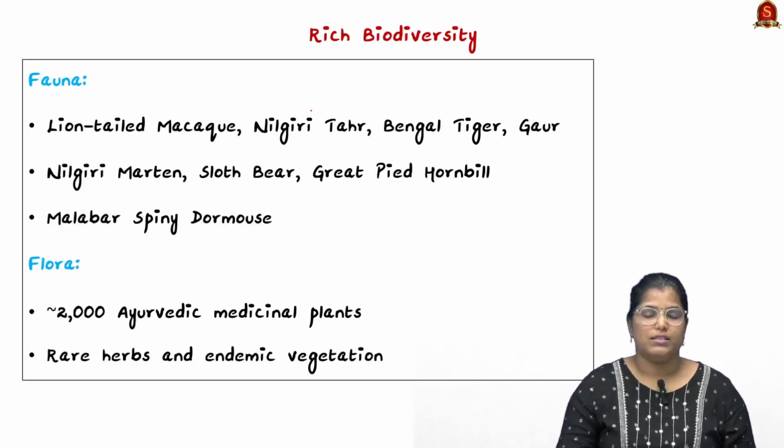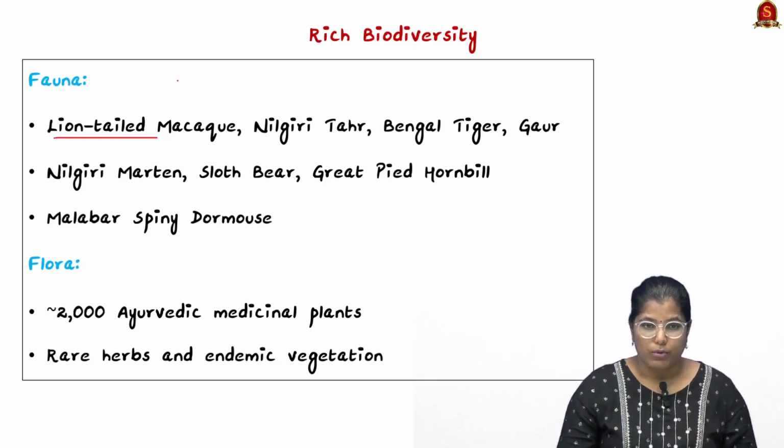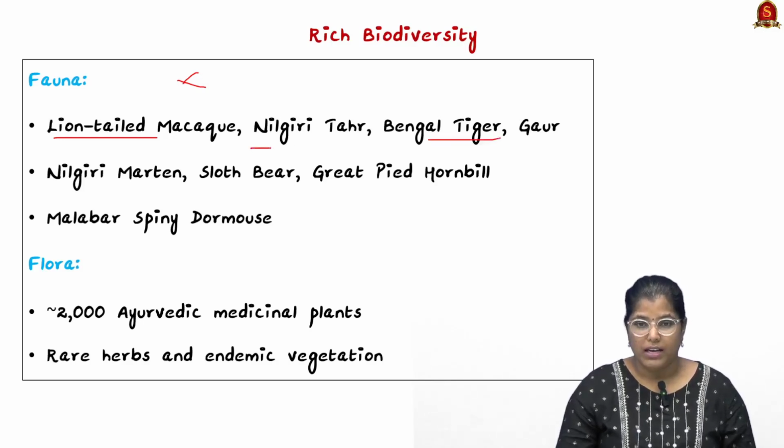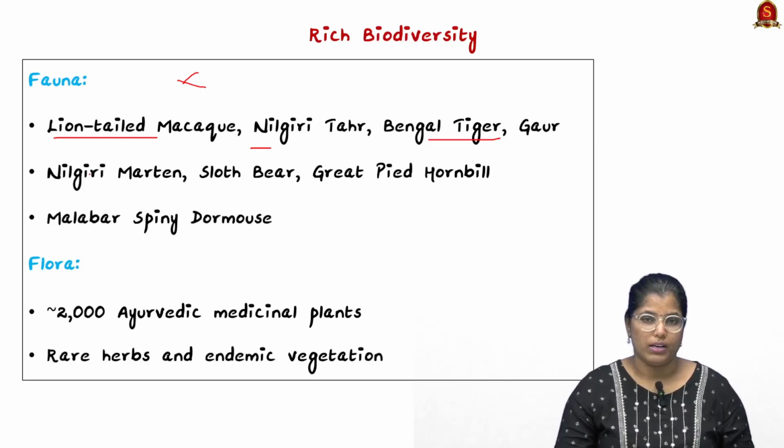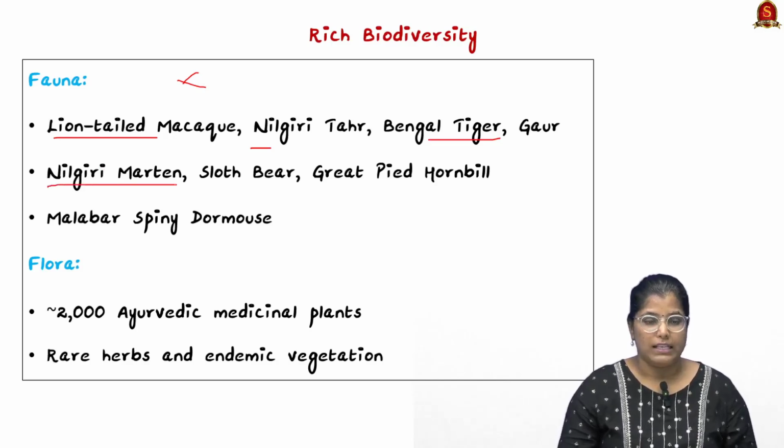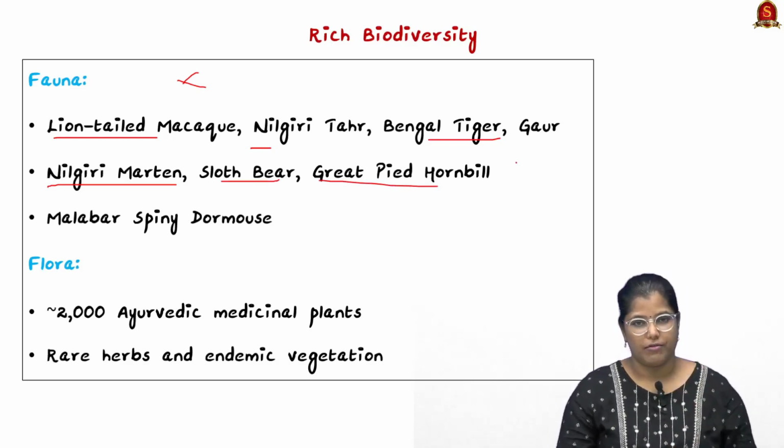Now moving on, we shall see about the rich diversity, the flora as well as fauna. The fauna includes the lion-tailed macaque, which is a very common species there. Nilgiri tahr as well as Bengal tiger and gaur are certain important species there. Then there are Nilgiri marten, sloth bear, and great pied hornbill. Hornbill is a very important species that you have to remember.